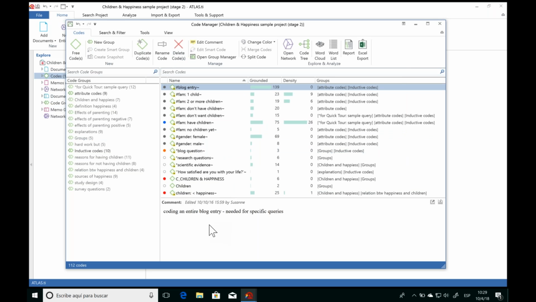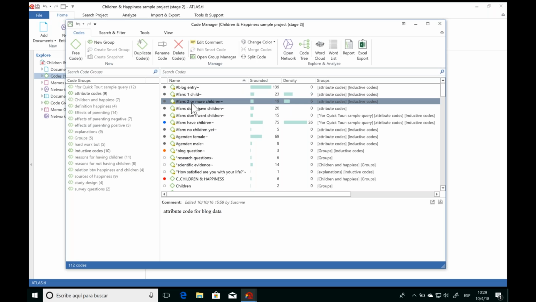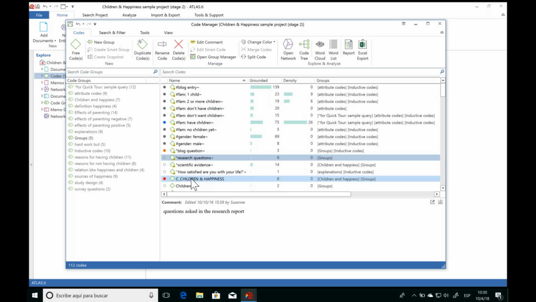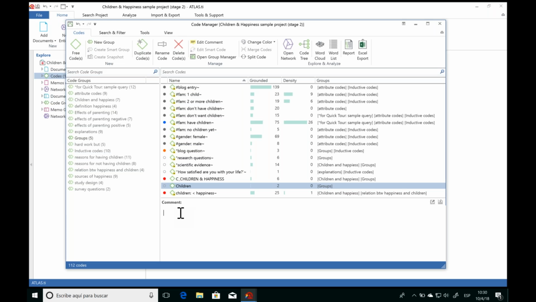Finally, down below, we have the comment space. Now, every single object in ATLAS.ti has its own comment space. And you can think of this as a little sticky note that's always going to be attached to this object. And you can use the comment space to describe that object, to give more contextual information. So when it comes to codes, we recommend using the comment space to write out the operational definition of that code. So you could just click on the code and then click down below, and you can write out the definition of that code to say what it refers to, how and when it should be associated or coded to a quotation.